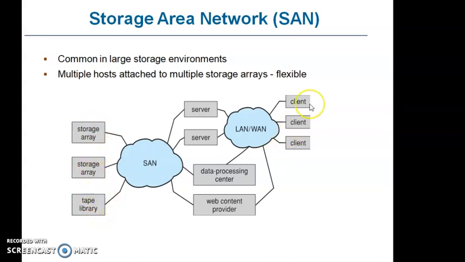Using this, whenever the client requests some data, the request goes to the server through the LAN, and the request further goes to the storage array through the SAN, and the data is accessed from the storage array into the server. Further, it is provided to the client. And if you request any data through the web, it will be provided to the web through the SAN also. Also, the processing of the data is done by the data processing center.